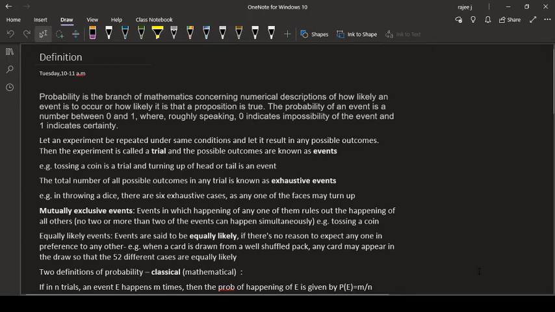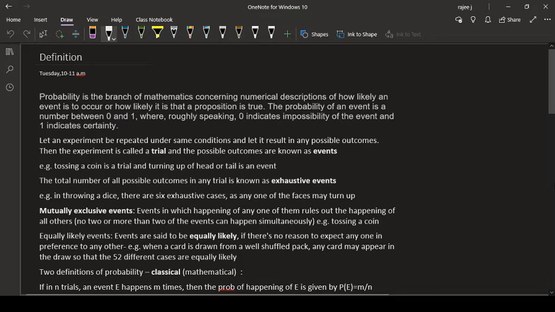Probability is the likelihood of an event to happen or not. How likely it is that a proposition is true or not. A proposition means a statement you are telling, say it will rain or not, or you will pass or fail, or you will get a job or not. The likelihood. Probability means the chance of something occurring.